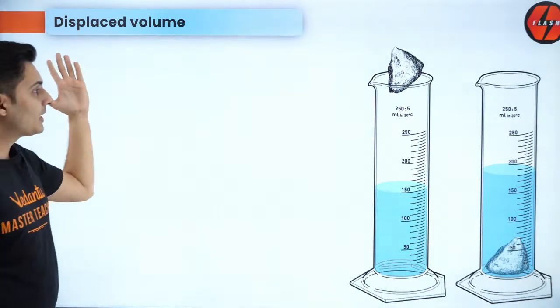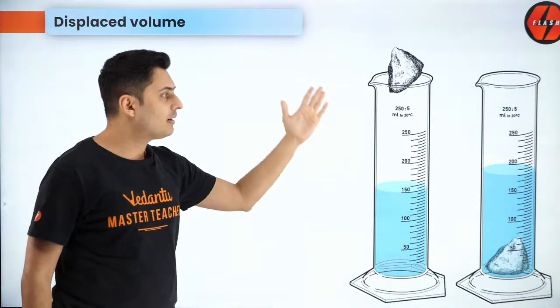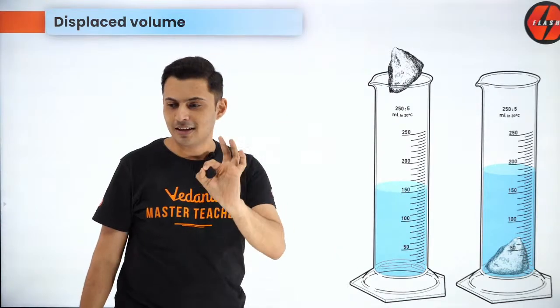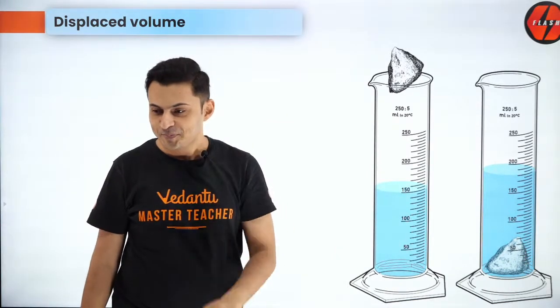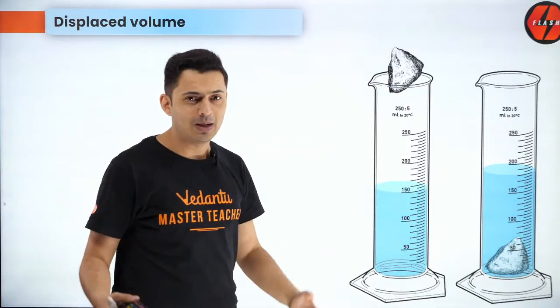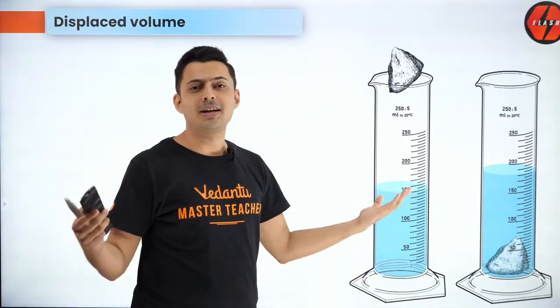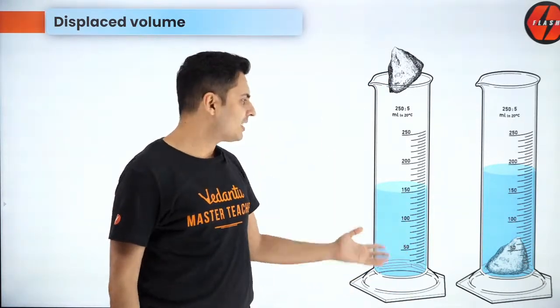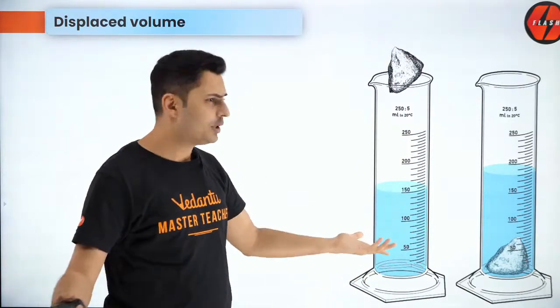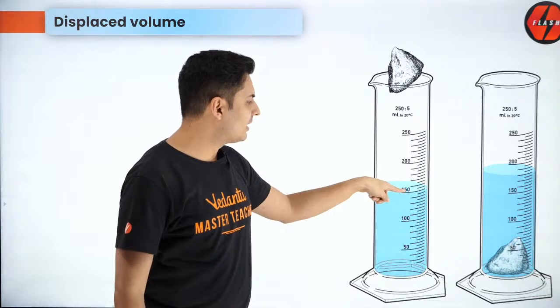So this principle can in fact be used to find the volume of any random shaped object, something like a stone. Imagine you take a beaker. I'm pretty sure you would have done this experiment, and if you have not done it, you can still do it at home, guys. Just take a beaker, fill it with liquid, let's say water or anything. Oil also will do, by the way, and check out the reading.